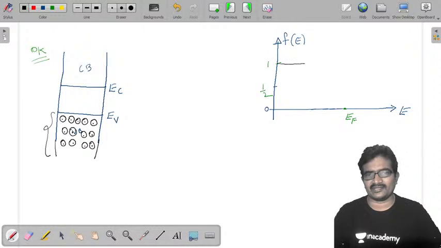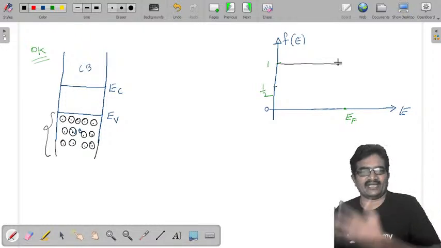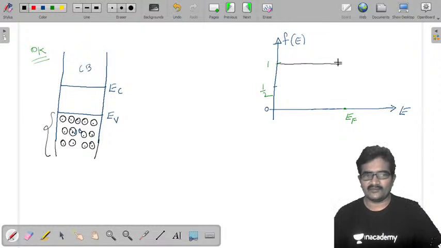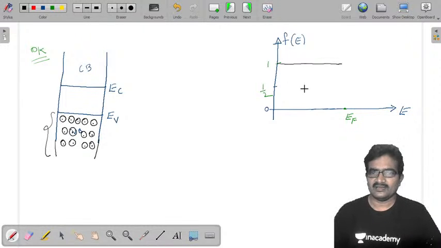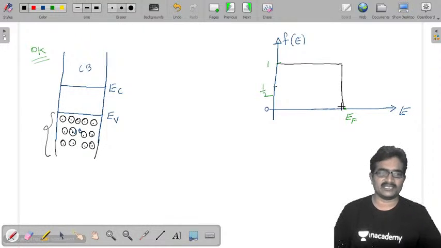Because of that, you get probability 1. Probability 1 means all are occupied. All n electrons, whatever the 10 electrons you are given, are in the defined energy levels. That is the meaning of that. If energy is less than EF, less than the Fermi energy level, all energy levels are occupied by electrons. That is the meaning of that.